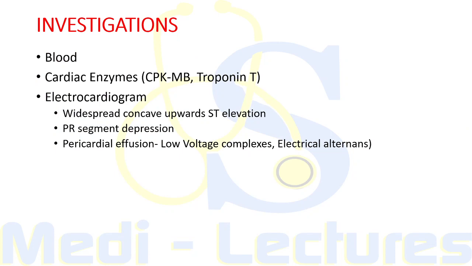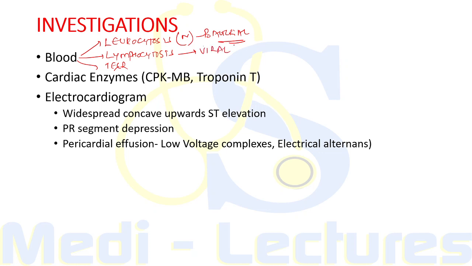Now let's discuss the investigations to be done in cases of pericarditis. First of all, blood investigations will reveal leukocytosis, specifically neutrophilia in cases of bacterial pericarditis, lymphocytosis in cases of viral pericarditis, and there will be raised ESR in each case of pericarditis. Now when we consider cardiac enzymes, these are normal unless the pericarditis has associated myocarditis. These will include CPK-MB and troponin T.